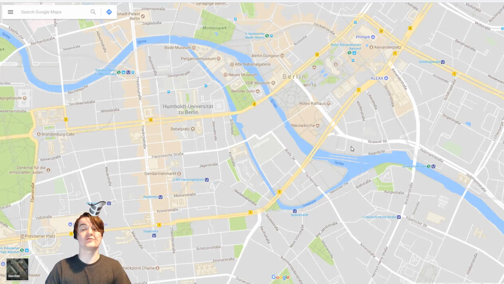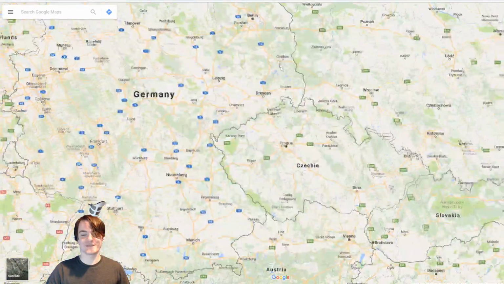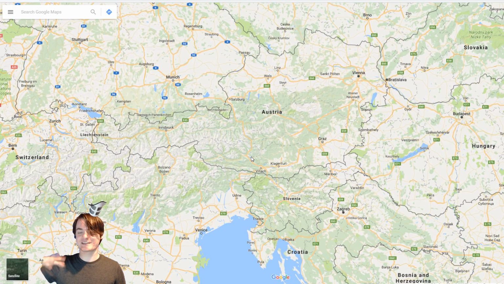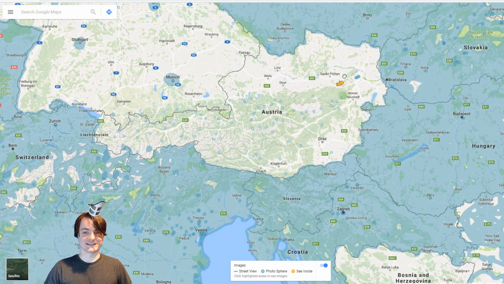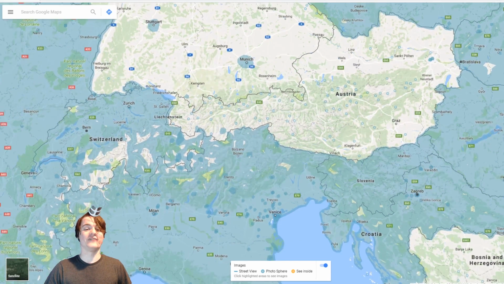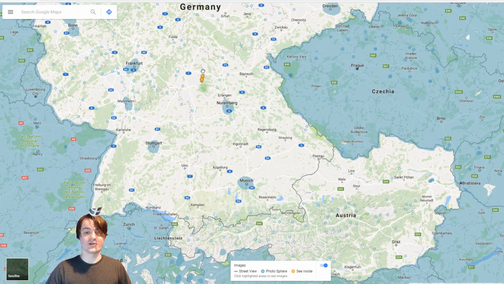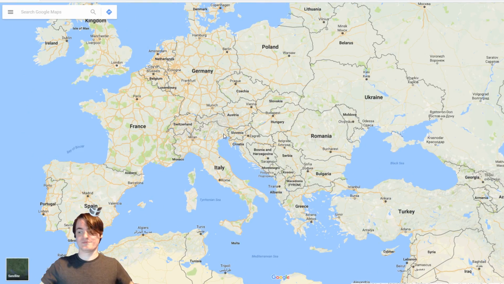The same thing is actually true for Austria, but in even less severe terms, where Austria was kind of skeptical about it, and then they said, sure, you can have permission, but they'd already not done it, so you've got Vienna, I think, a little bit off, and then that's about it. The rest of Austria, just uncovered. So yeah, that's why two countries are just not covered by Street View, because of privacy concerns.